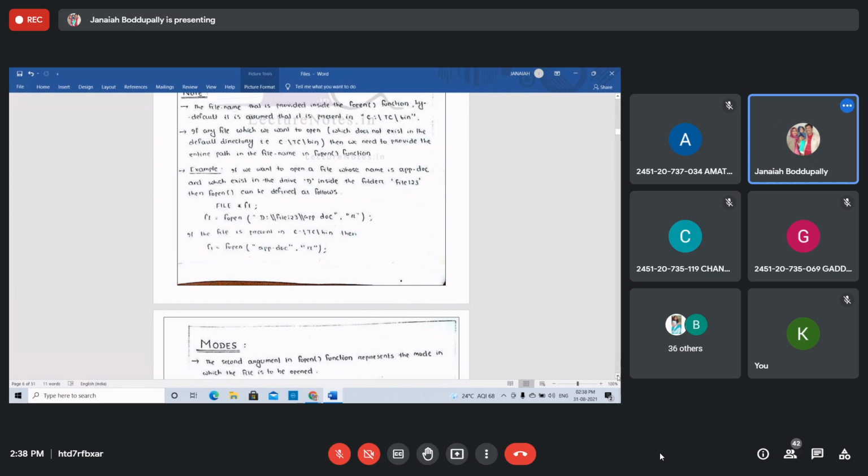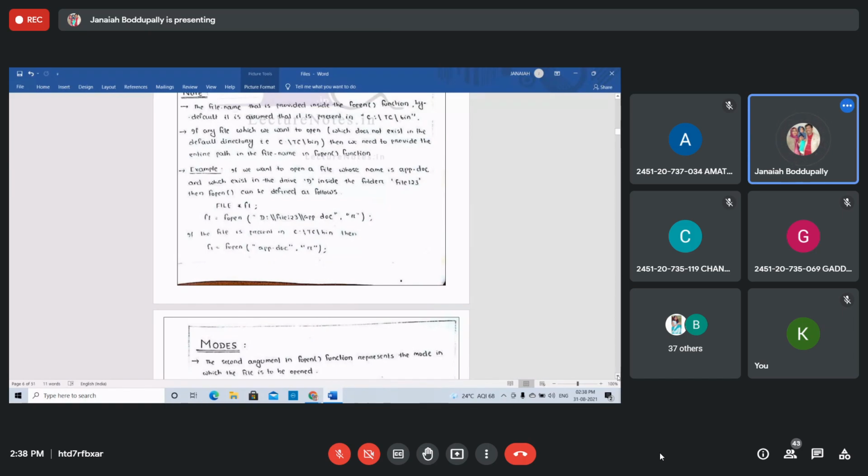Then the next line, we are creating that file name, or you can write the path inside. There is a file name inside the path in the D drive. In the previous example, I took just the file name with the extension, file name.txt. But here we are giving the path of that file, in the D drive, file123, within the file, app.doc. R is for read mode.